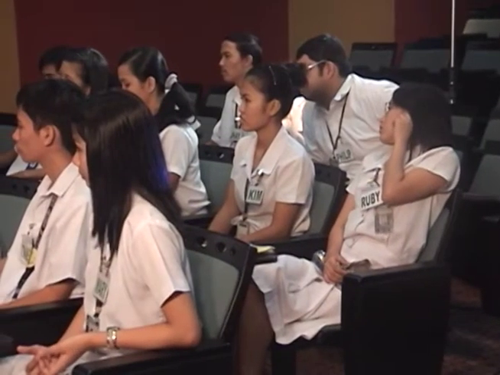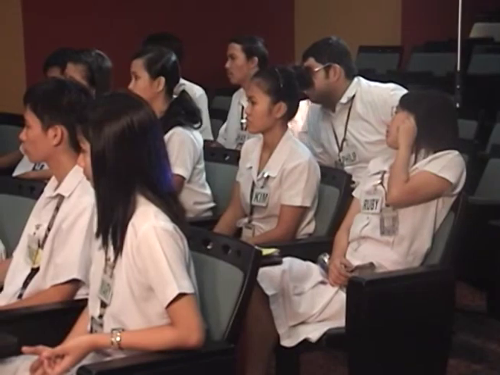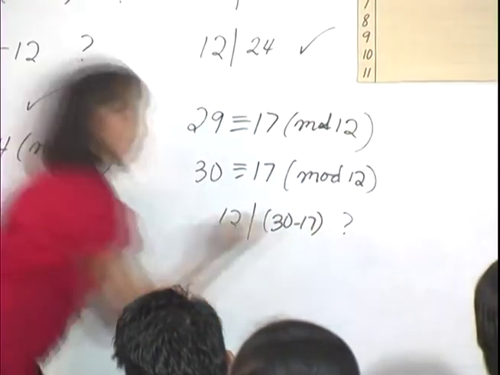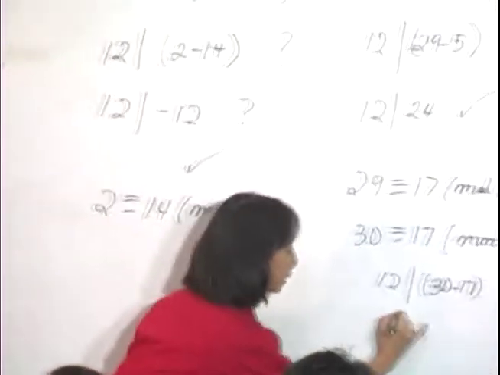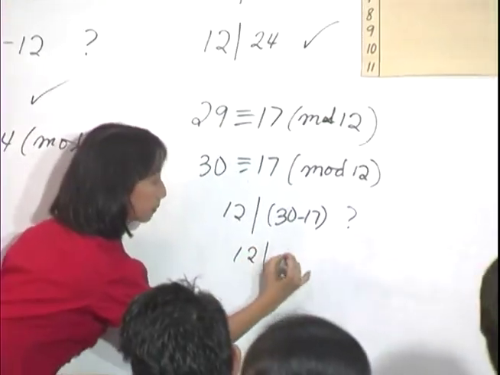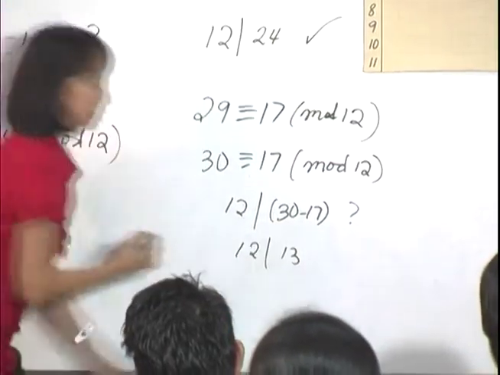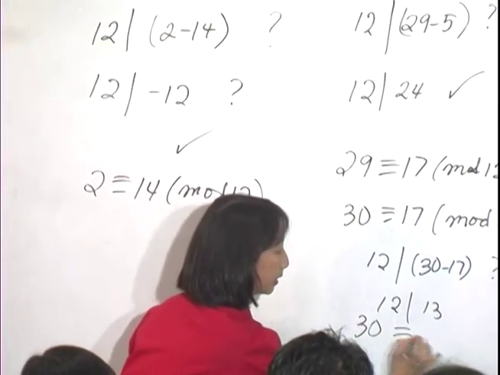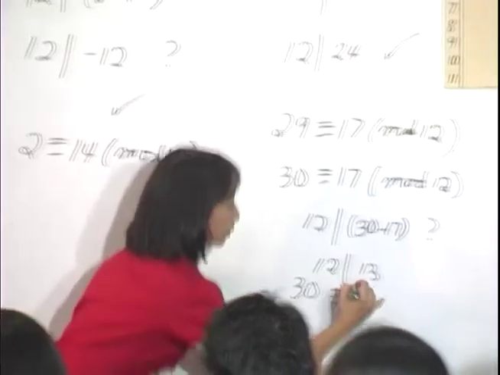What if I ask you, is 30 congruent to 17 modulo 12? Let's check. Does 12 divide the difference 30 minus 17? What's 30 minus 17? 13. So this does not divide. So we write 30 is not congruent to 17 modulo 12.